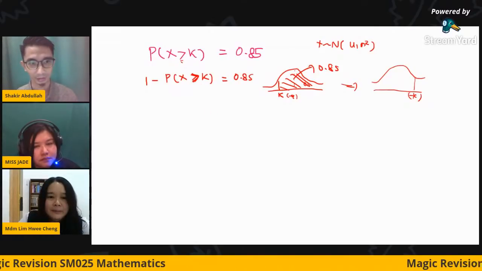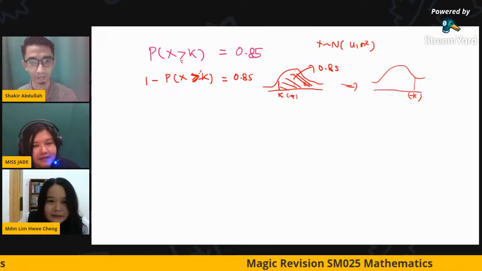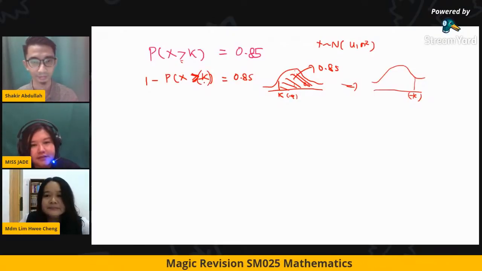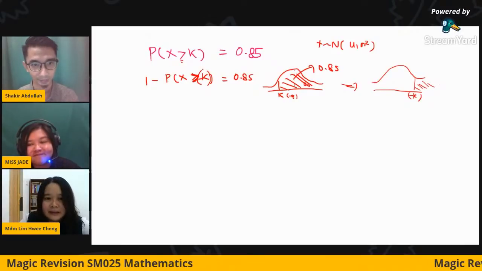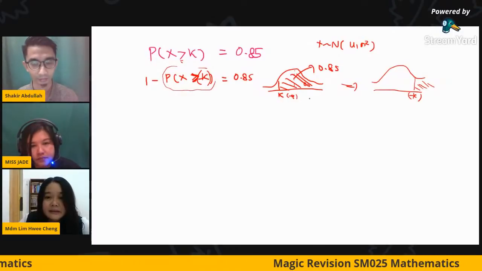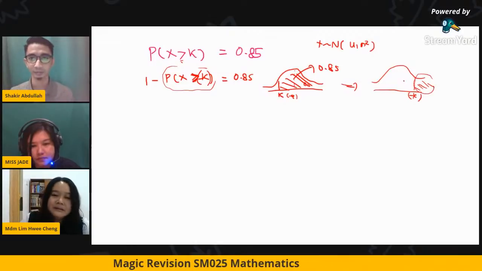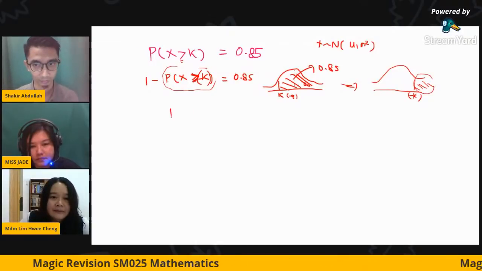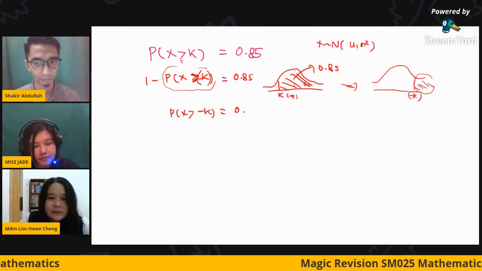Okay, so greater than, okay, this one, less than, you have to put less than negative, because I want to remove this. I will read from the table. This is the normal bell, so I have to use 1 minus this side. So I have to get the same region. So I will have x is greater than negative K equal to 0.15.